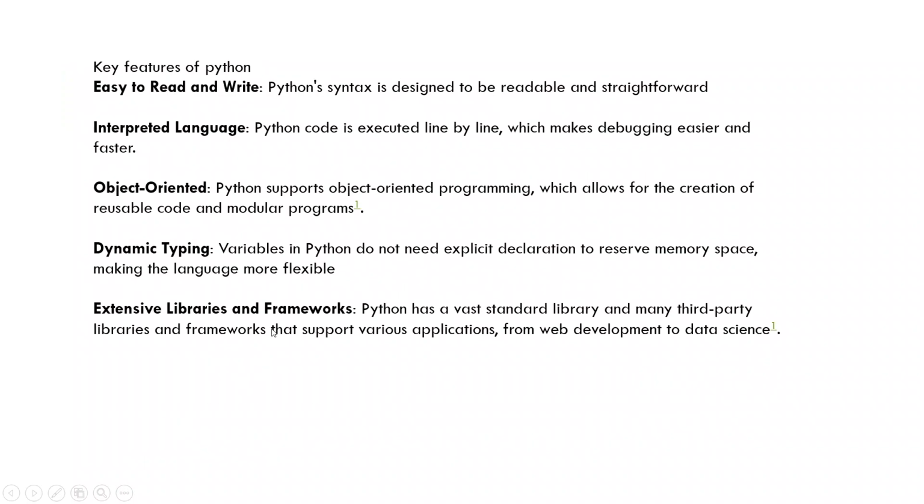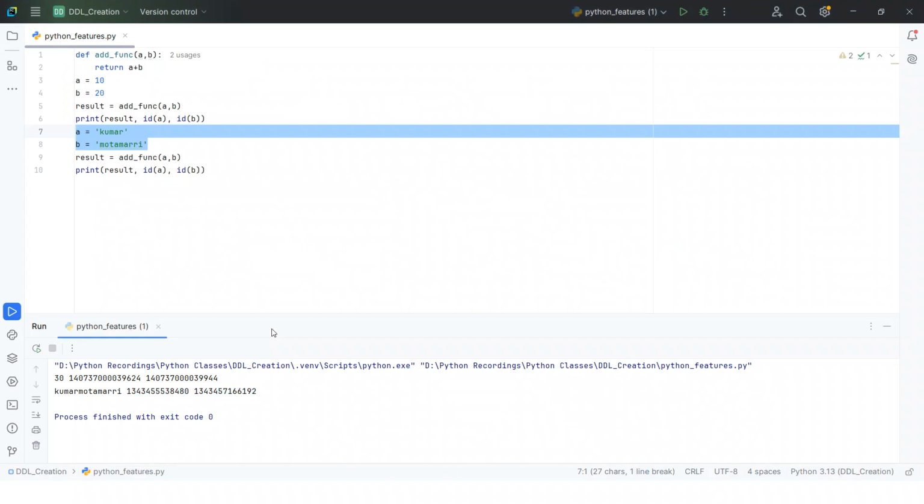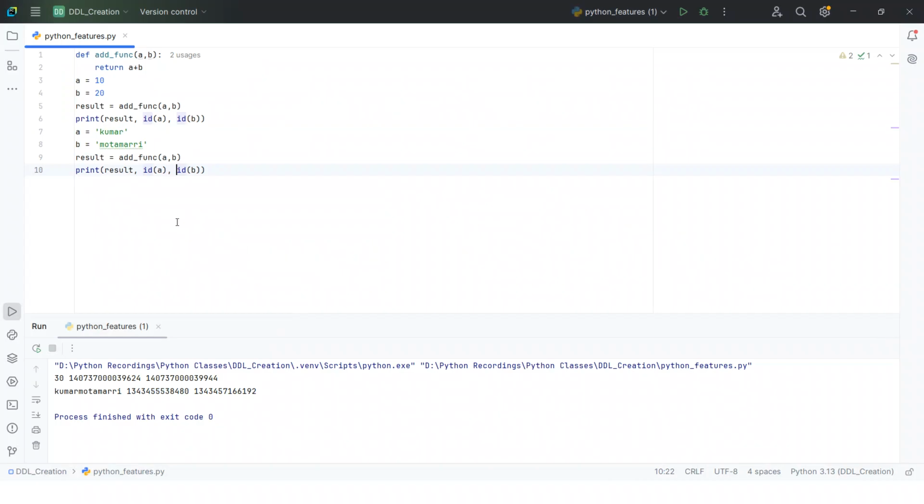Now we will see the interpreted language. As we discussed, Python is an interpreted language. It executes line by line, which makes debugging easier and faster. Here I want to provide a is equal to 20.5 and b is equal to 30.5.